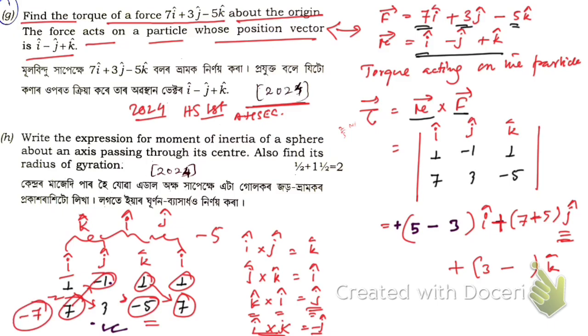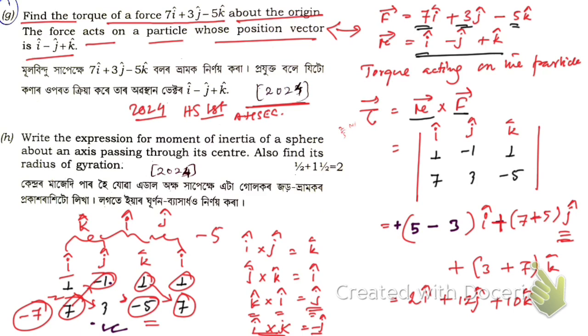Here we already have a minus, so that's going to be plus 7, right? Okay, that's what we have got. Hope you know how to find a cross product. So then we are going to have 2 i cap plus 12 j cap plus 10 k cap.